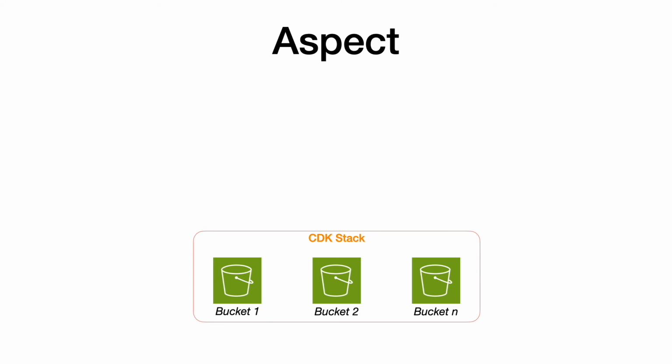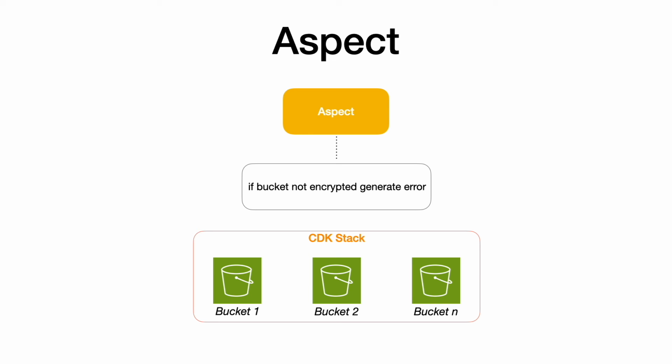Aspects are a way to apply a set of instructions or logic to all the constructs in a given scope. For instance, let's say you want to ensure that all the buckets inside the given stack are encrypted. You can create an aspect with this validation and apply it to a stack.